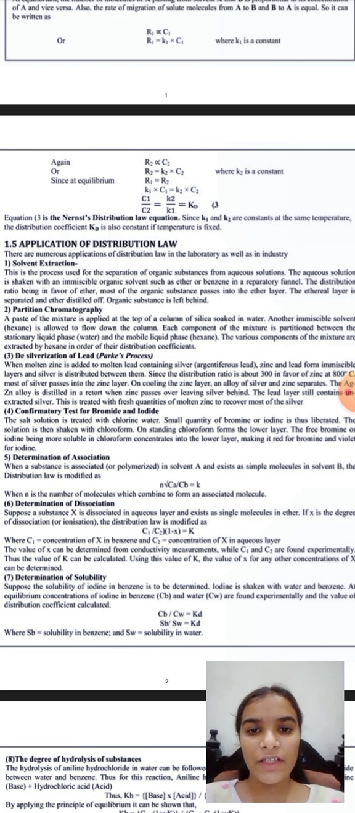Equation number 3, which is C1 upon C2 equals K2 upon K1 equals Kd.